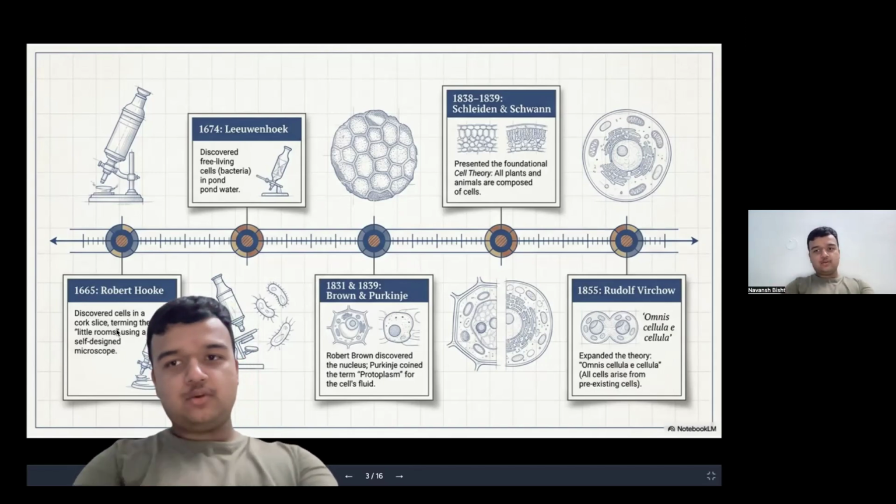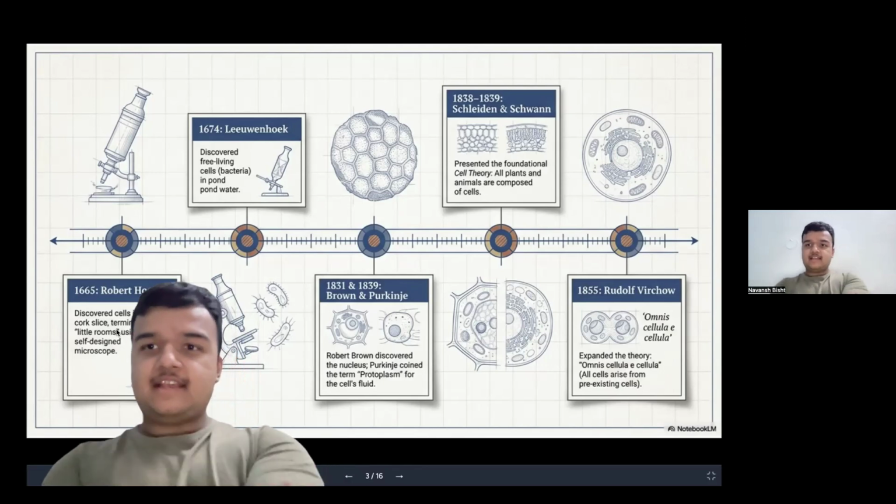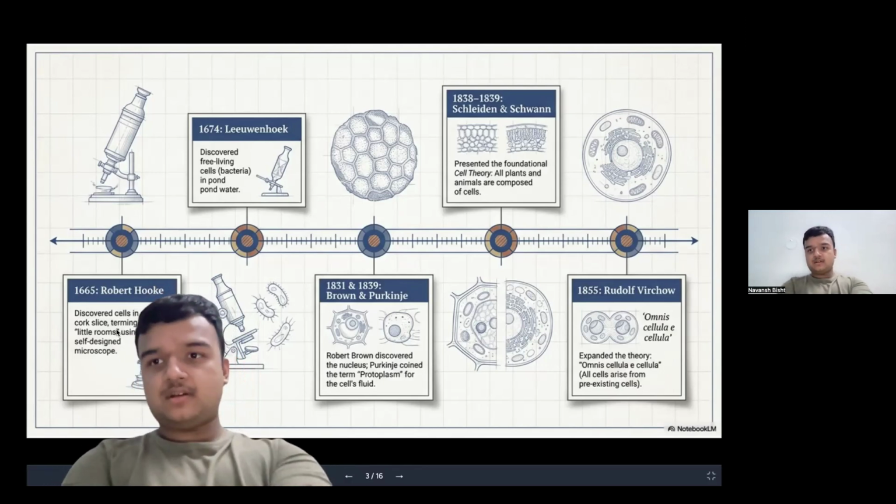After Leeuwenhoek, two more scientists came, Brown and Purkinje. Robert Brown discovered the nucleus, and Purkinje discovered the protoplasm, the cell's fluid. The reason I've included this slide is that a lot of questions are asked about it in the class 9 science exams.